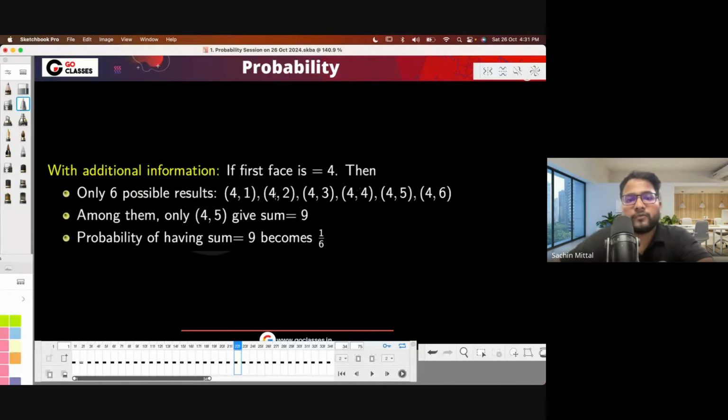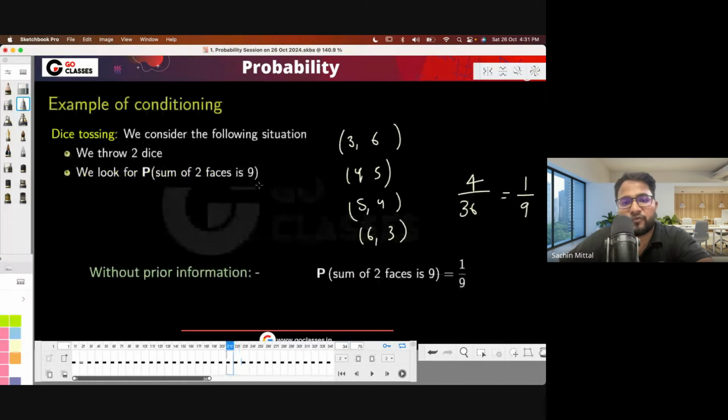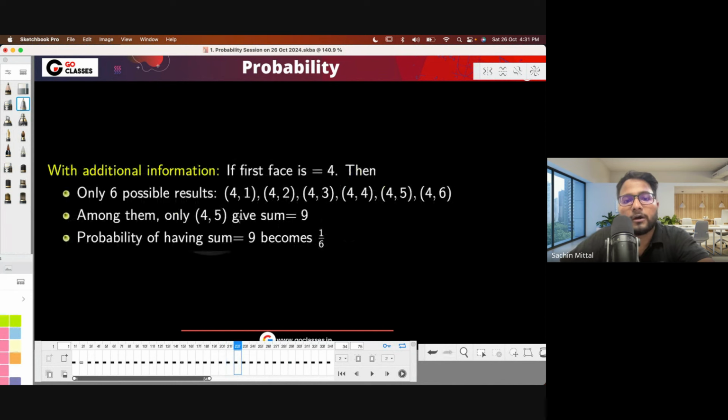Now, suppose one piece of information given is that the first face is 4. This means you rule out everything else. If the first face is 4, then what is the probability of getting a 9? Out of the 6 possible outcomes, 9 comes from just one of them.